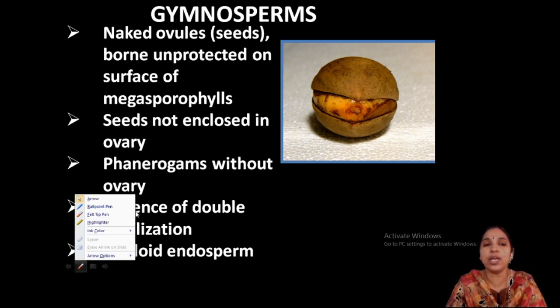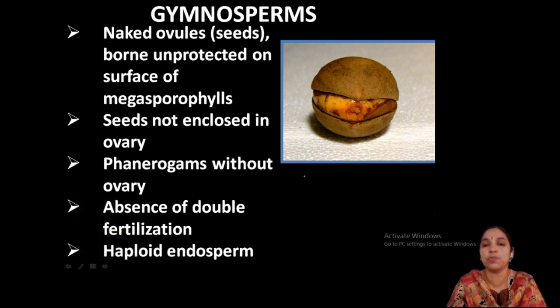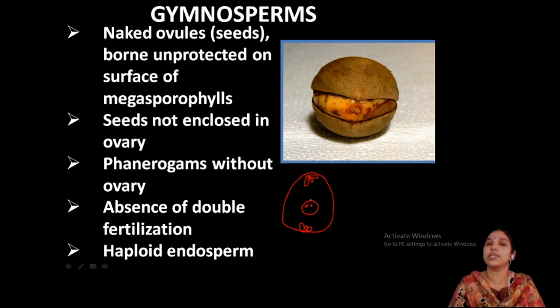I will make it clear, just to remind you of what you studied in your previous classes on angiosperms. You may be familiar with the angiosperm embryo sac, with the chalazal end and the micropylar end, the antipodal cells and synergids. What is present here? One female egg and the secondary nucleus. This is the typical condition.